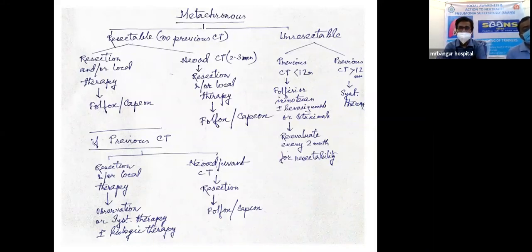If it was before 12 months, we go for systemic therapy. If there was previous chemotherapy within 12 months, then we can start with FOLFIRI or irinotecan plus or minus bevacizumab or cetuximab, and then reevaluate every 2 months for resectability and go accordingly.